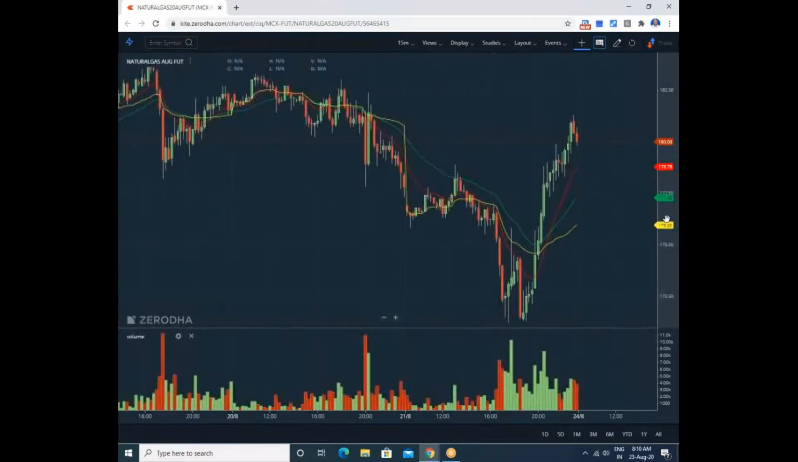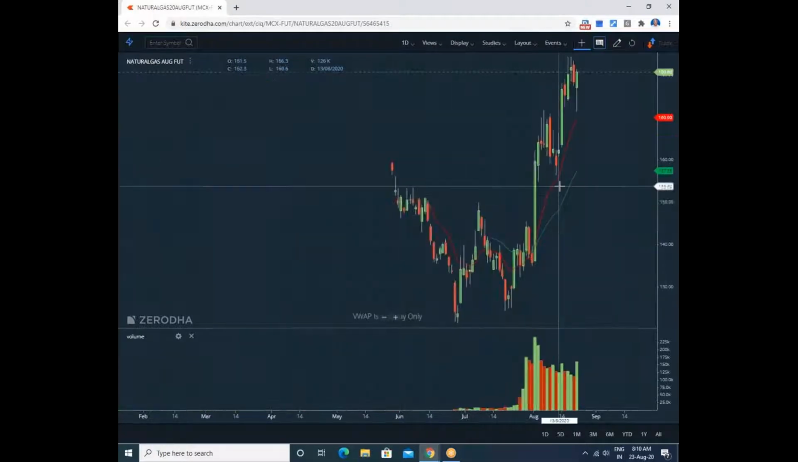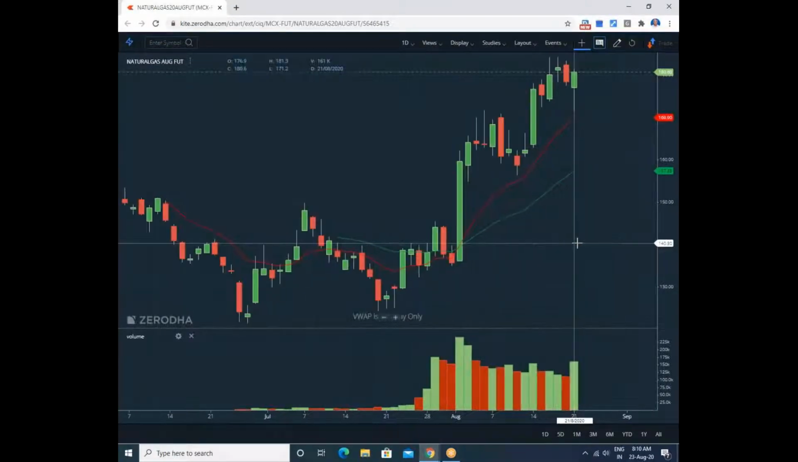There's a wonderful movement yesterday, from a down move and recovery also is there. See this. Natural gas opened yesterday at 176 rupees 90 paise and moved high, recorded 181.30, and the low is 171.20. Oh, a 10 rupee spread intraday, and it closed near the top at 180 rupees 60 paise.